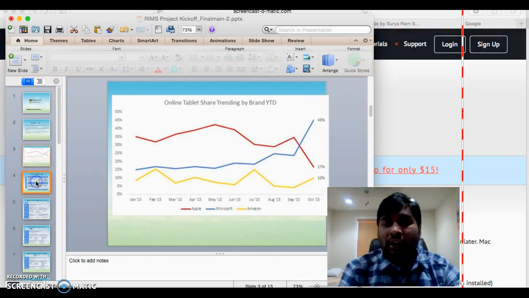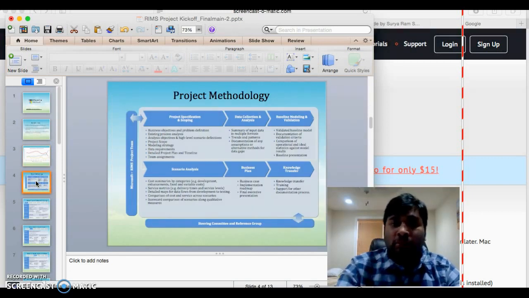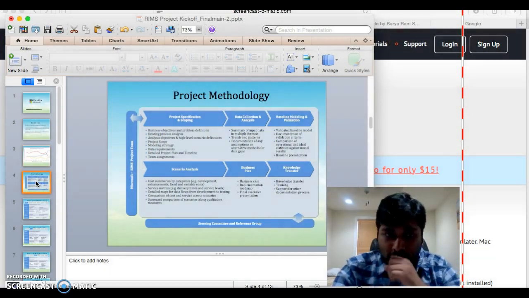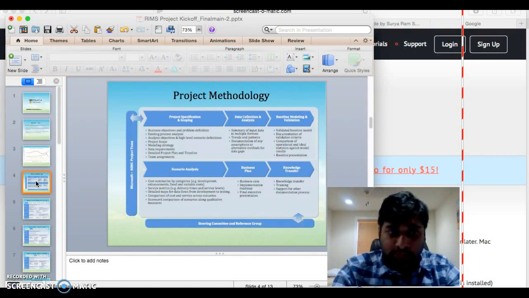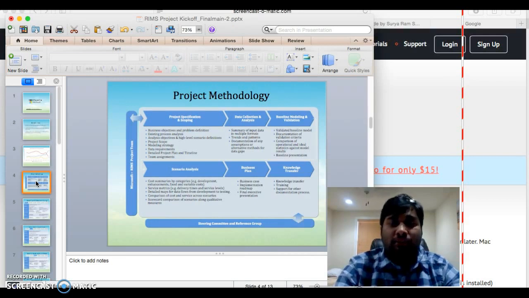Let me go over a brief overview of the project methodology that we are implementing in the RIMS project. The Microsoft RIMS project team involves six different phases. One, project specification and scoping. Two, data collection and analysis. Three, baseline modeling and validation. Four, scenario analysis. Five, business plan. Six, knowledge transfer.